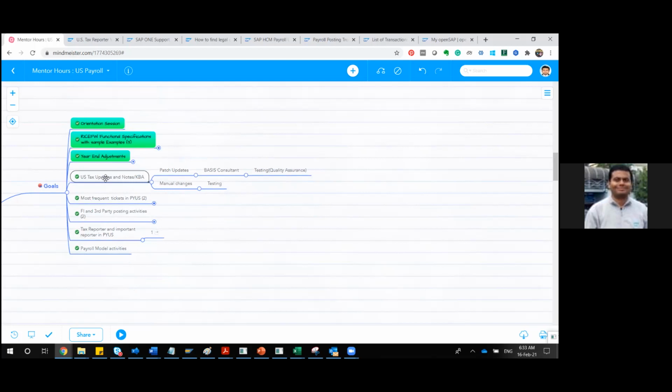As a support consultant or an ongoing functional consultant, what will be your roles and responsibilities, how you will be getting notified, and you will be informing the same to the entire team. Whenever any kind of tax updates are happening, you will have two involvements. One is patch updates, another is manual changes.